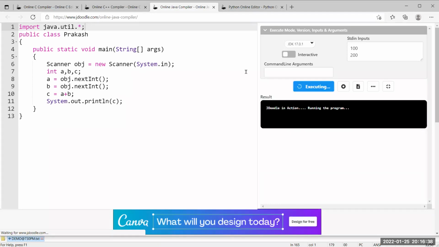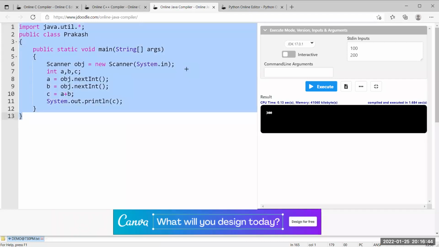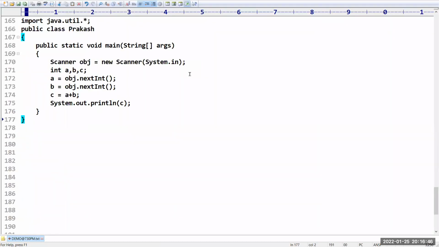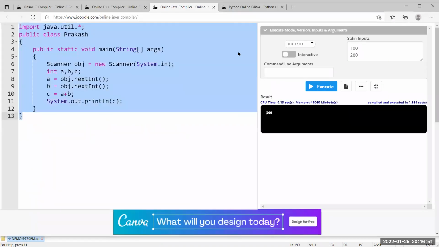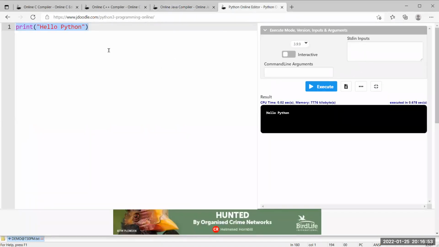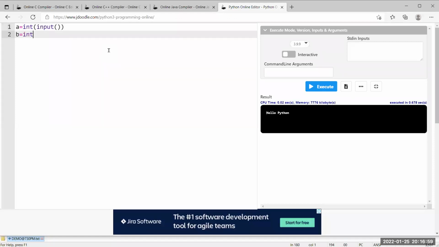Let me execute. You can see 300 is my answer. Excellent. Now I need to go with Python. What is the Python code here? We have to take a is equal to int of input, as I told already. b is equal to int of input. c is equal to a plus b.